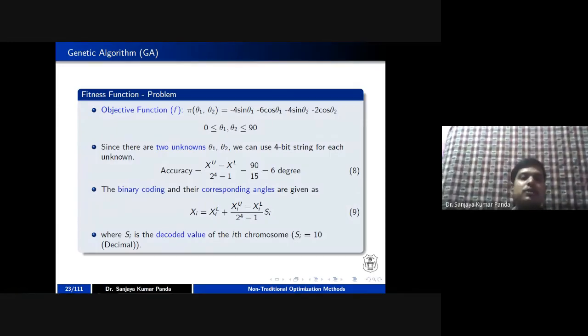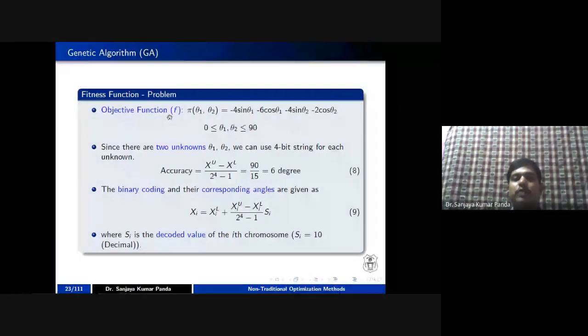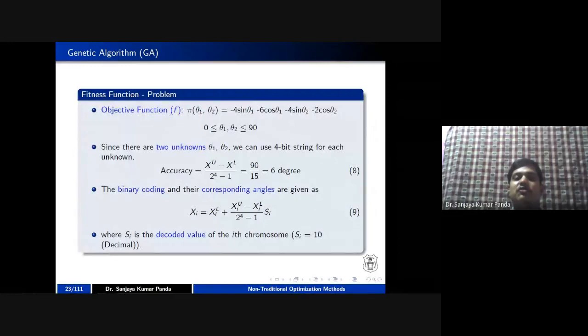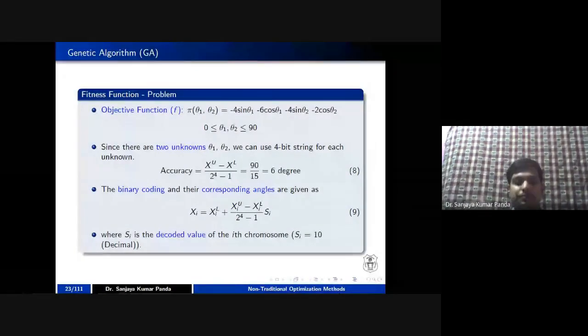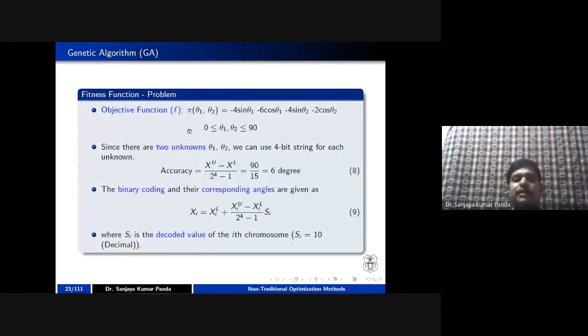So what happens once you decide the theta 1 and theta 2 values, for example, theta 1 is 0 and theta 2 is also 0, then I can evaluate this particular expression. Once I evaluate this with the help of this objective function, I get a fitness value. That fitness value will decide whether that particular chromosome is a fit one or an unfit one.